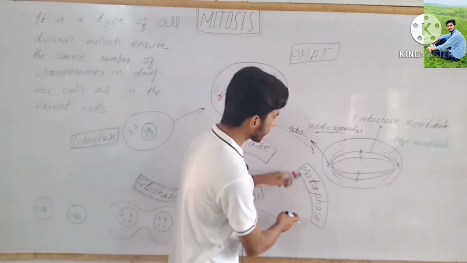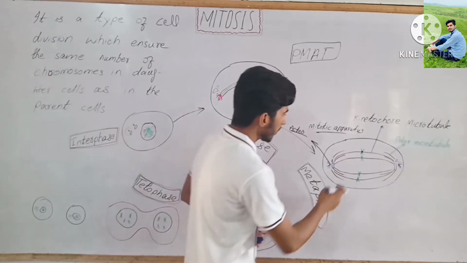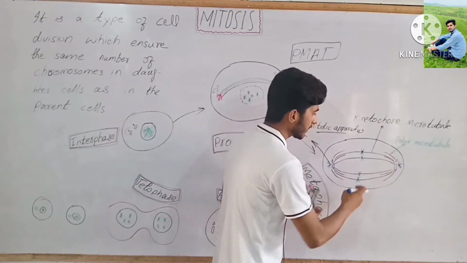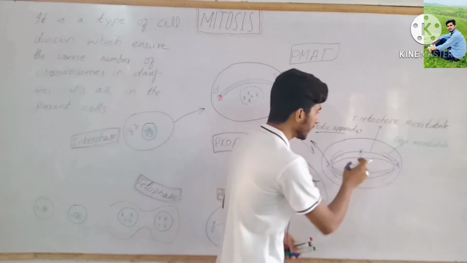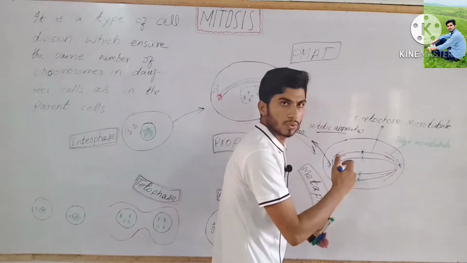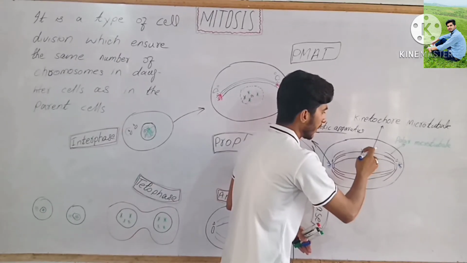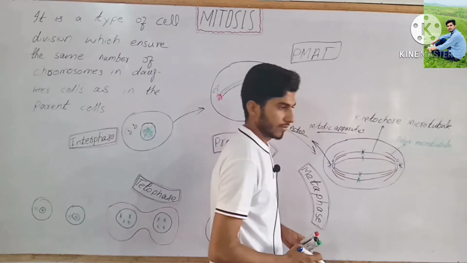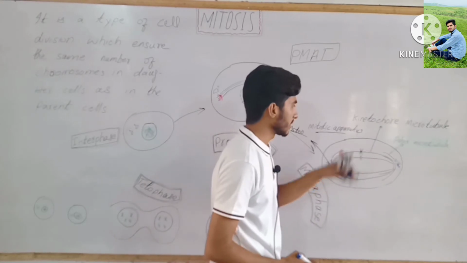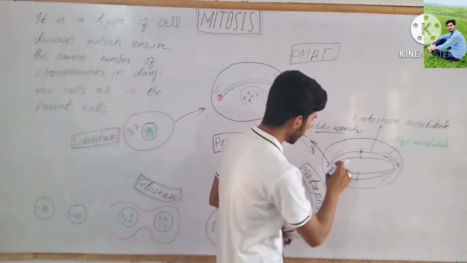During metaphase of mitosis, each chromosome appears as a duplicated structure, and each chromosome contains two sister chromatids which are attached to each other at a point called the centromere, or primary constriction.